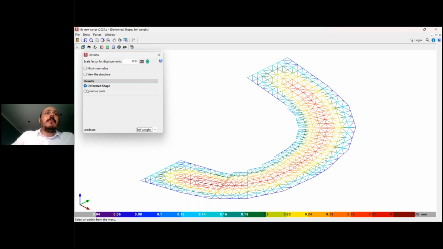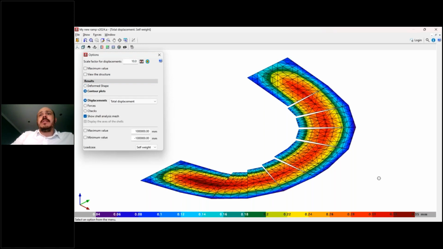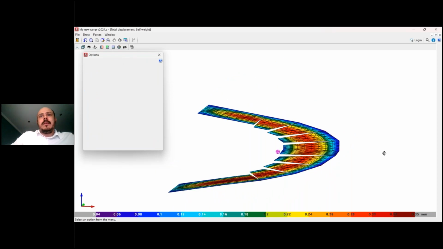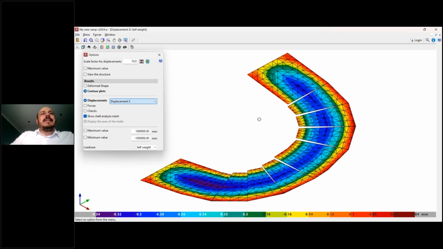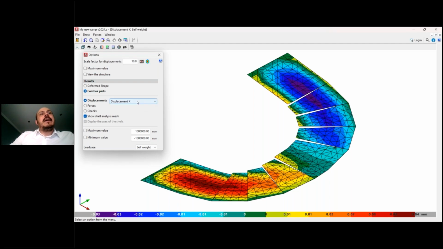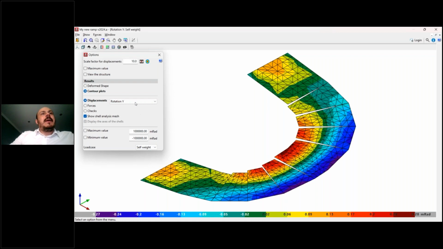displacements. But I can also change to contour plots like this. So yeah, it's quite nice to see it like this. It's maybe a little bit easier to understand. And when we change to contour plots, we have different results that we can see here. For example, in this case, we are looking at the total displacement, but it could be just the displacement in the z-x, or just in the x direction, or the rotation in one of these specific axes.